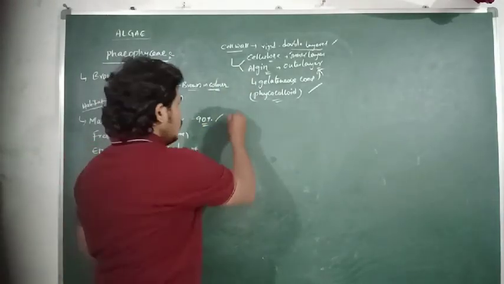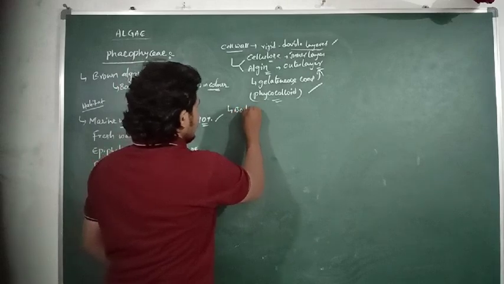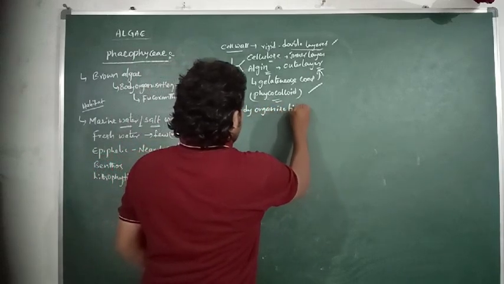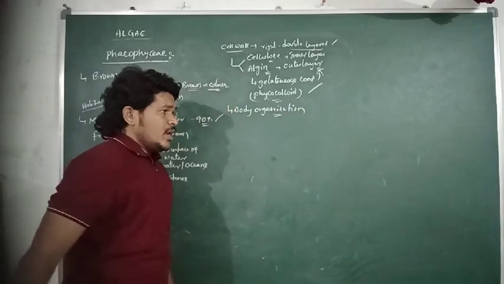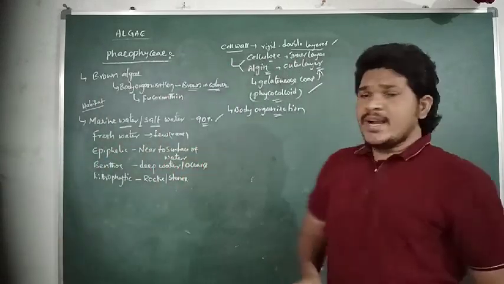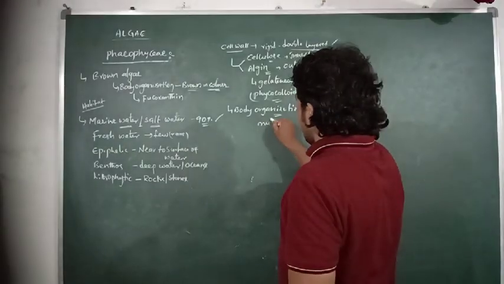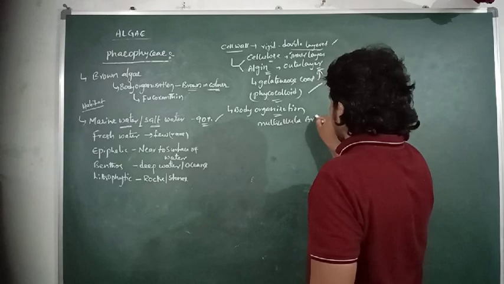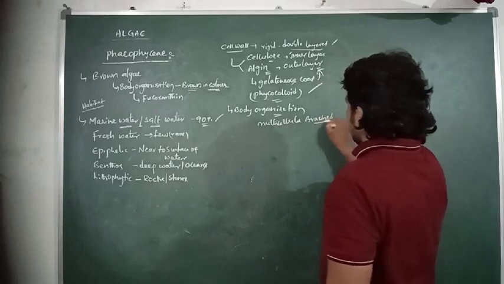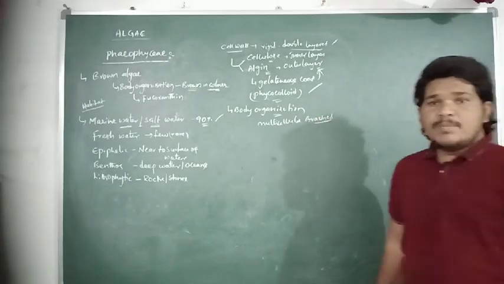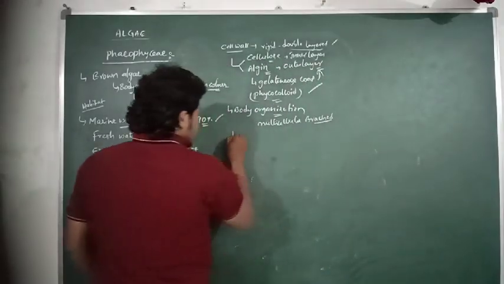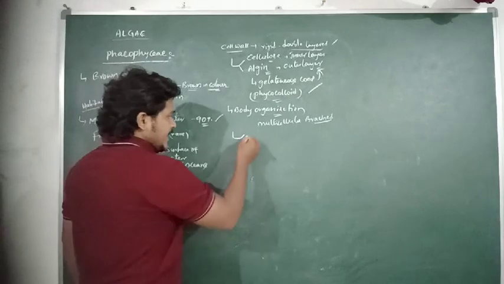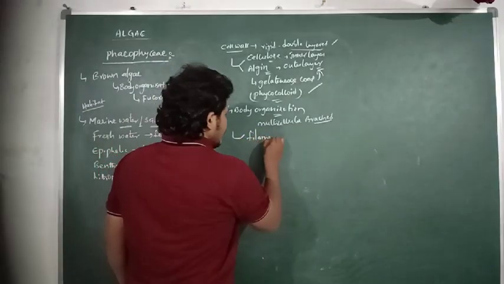And then coming to body organization of Phaeophyceae or brown algae. Their body organization is multicellular and branched. This multicellular branched body organization is exhibited as a filamentous form.